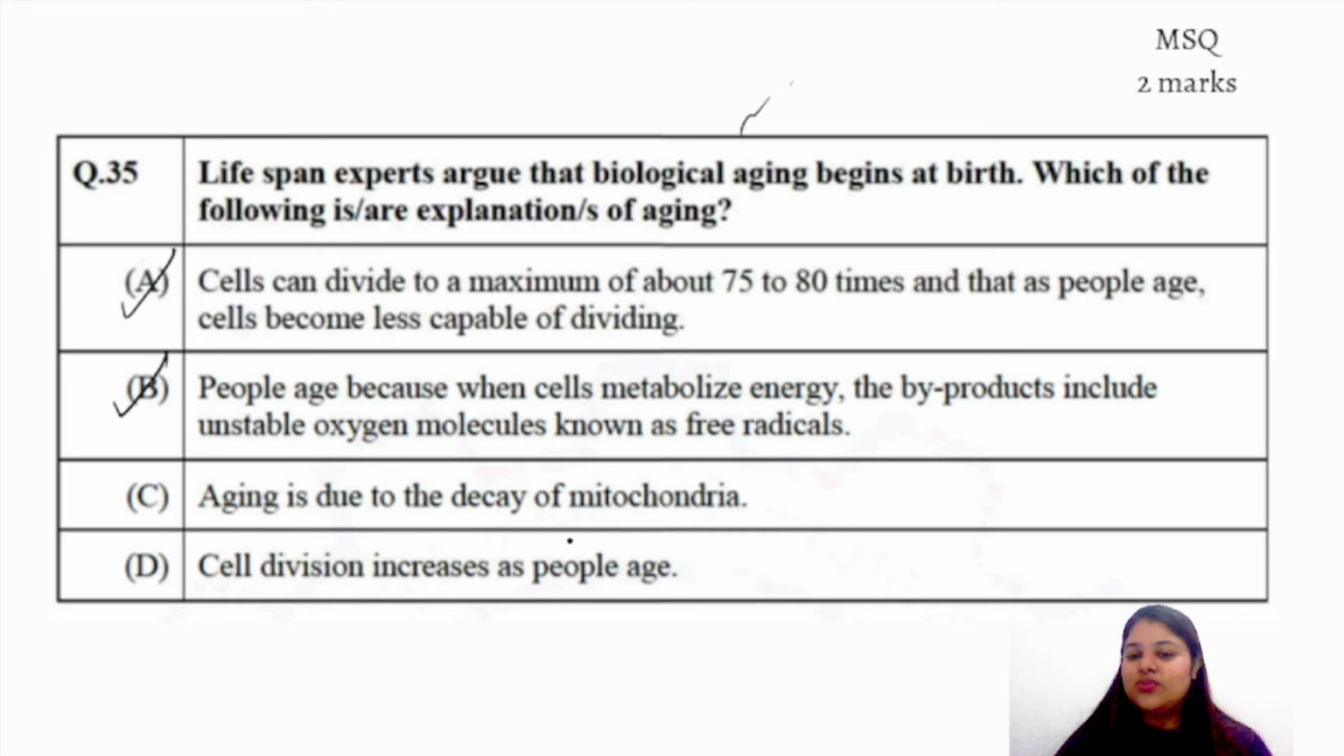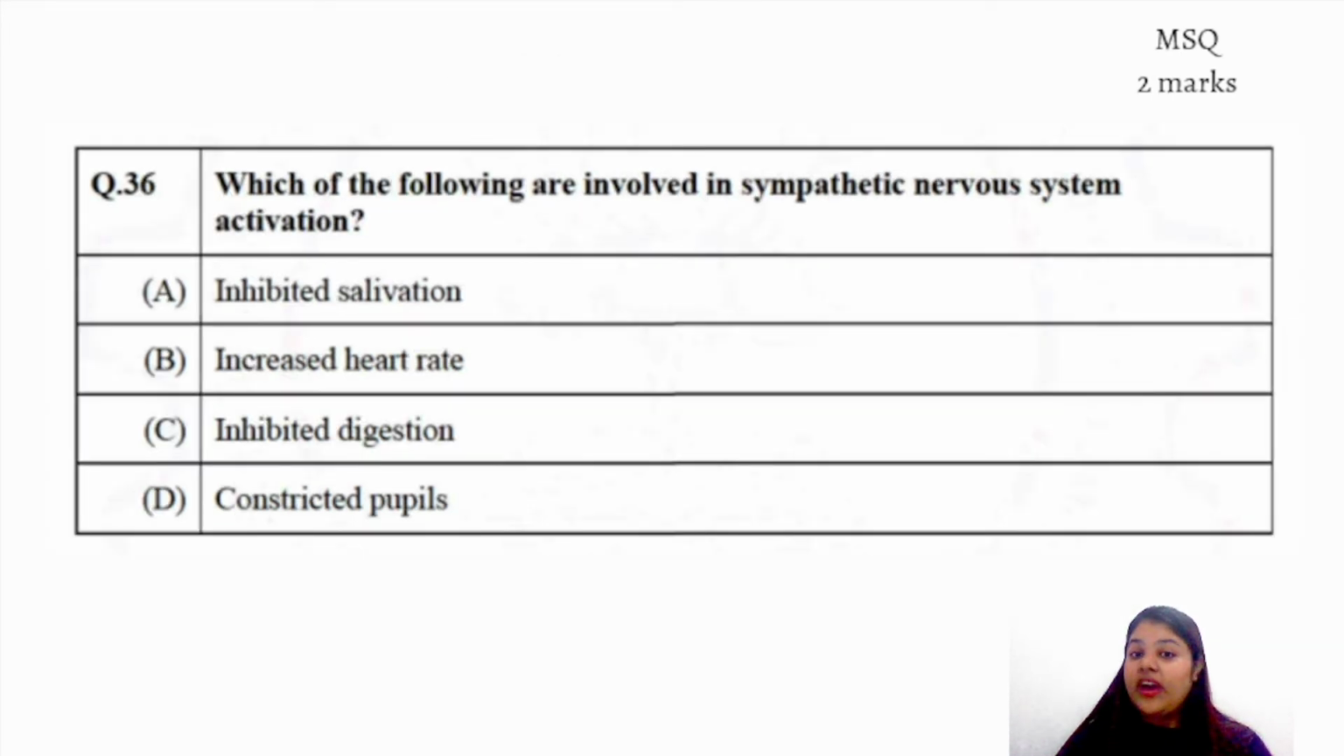Aging is due to the decay of mitochondria. We know mitochondria are the powerhouse of the cell. If it decays, then aging would happen. Cell division increases as people age. No, it is in contrast to option A, where division would become lesser. As we age, our cells would find it difficult to divide, so cell division would decrease, not increase. So A, B, C are the correct options here. Just 5 more questions to go. Please read and solve carefully, fairly.